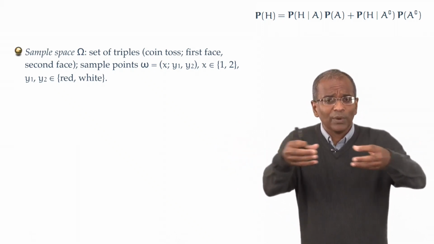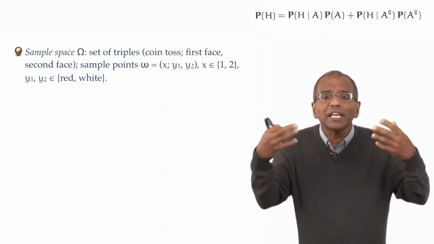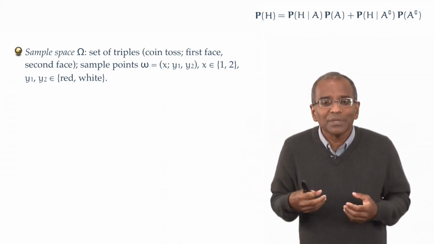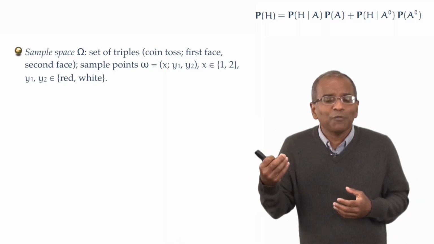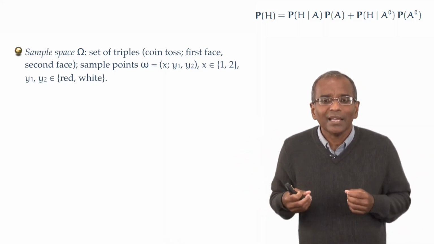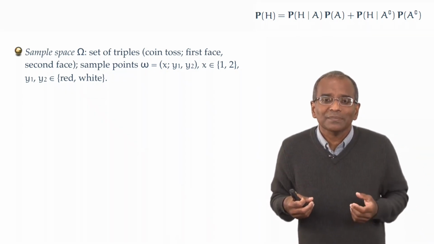Now, in our setting, we have 3 elements, and to visually distinguish the different flavors of chance, in the three elements, we utilize different letters. X for the coin toss which selects the die, and Y for the face of the die that results.